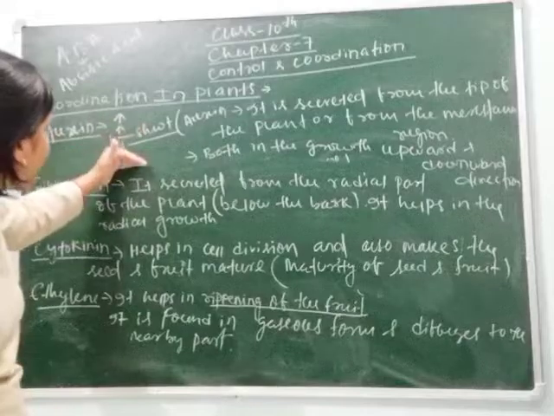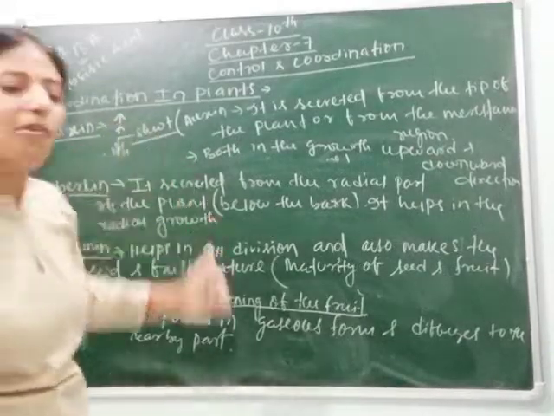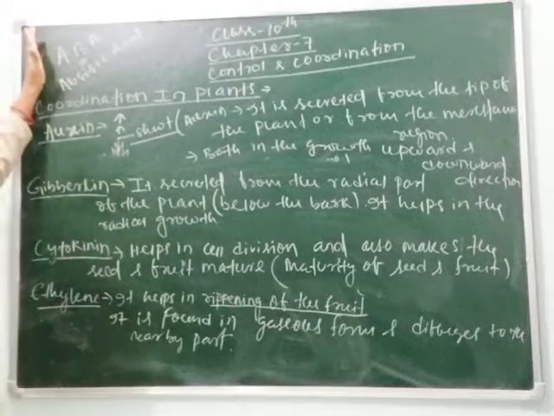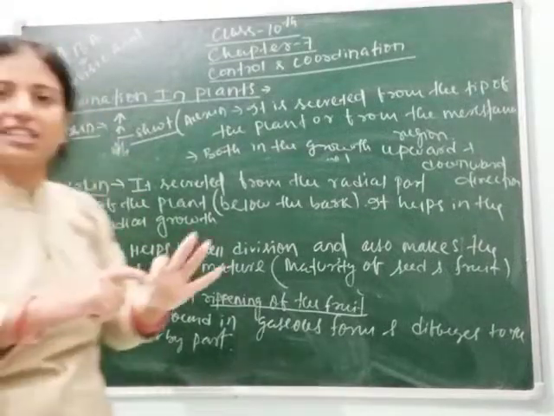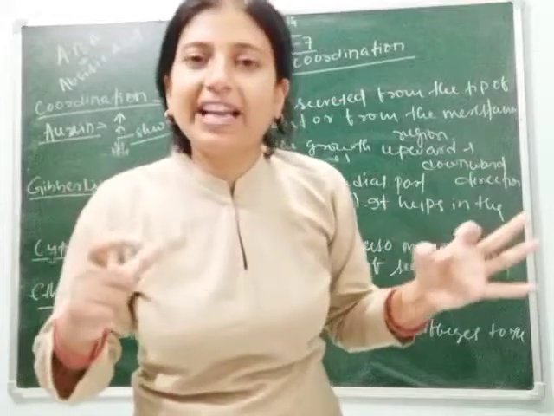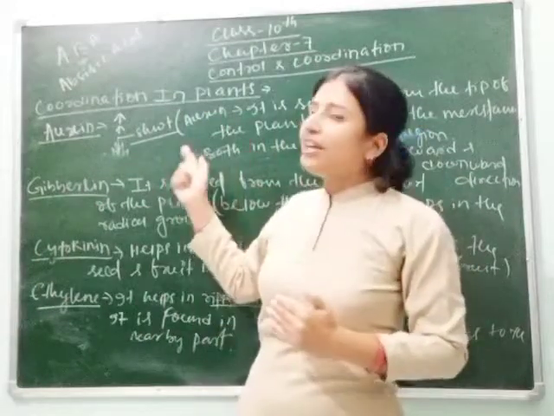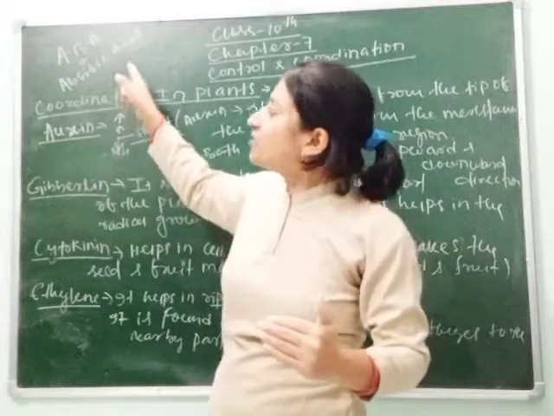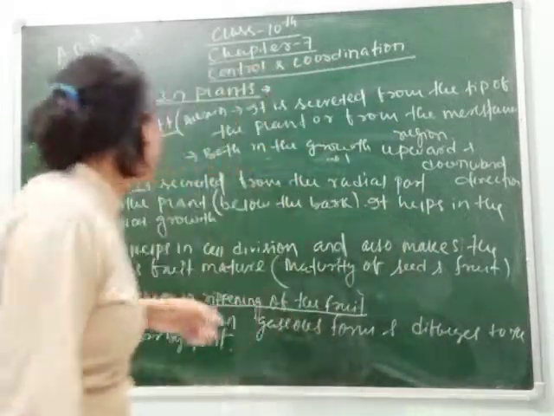Clear students? So exactly what happens when an excess amount of auxin hormone is synthesized or secreted, then the secretion of abscisic acid occurs. Means abscisic acid is not secreted all the time, it's secreted according to the growth of the plant, means to stop the growth. That's why it is called an inhibiting hormone.